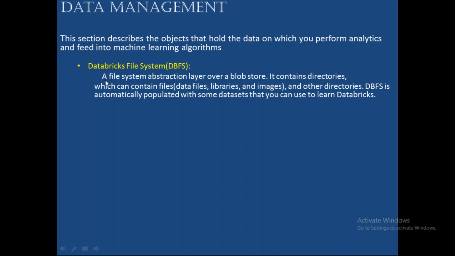Okay, Databricks File System is a file system abstraction layer over a blob store. Okay, basically it's a blob storage in the backend. That's why it's an abstraction layer. It contains directories which can contain files, data files, libraries, images, and other directories. Maybe you can have subdirectories. That's the meaning of other directories. DBFS is automatically populated with some datasets that you can use to learn Databricks.